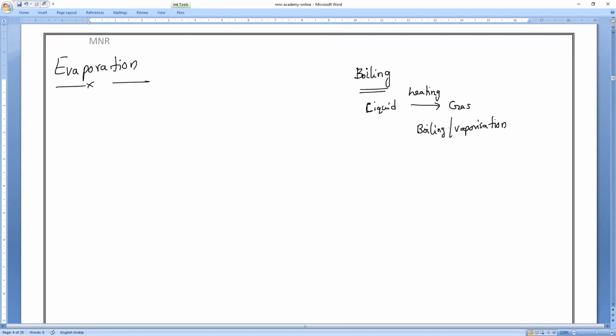Does this boiling or vaporization take place at all temperatures or only at a fixed temperature? Boiling will take place only at the boiling point, a fixed temperature.